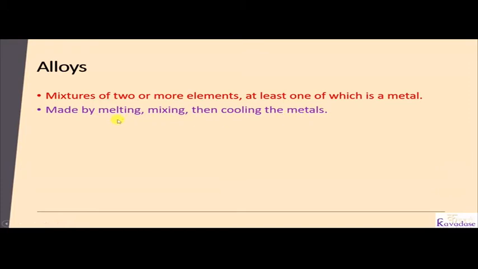First we will melt the metals. For example, if I have two metals A and B, then I will melt both metals, then mix them in a container and cool it to solidify into a single metal. That is the process for formation of alloy. Alloys may also contain non-metals like carbon. In an alloy, the second element may be a metal or non-metal.